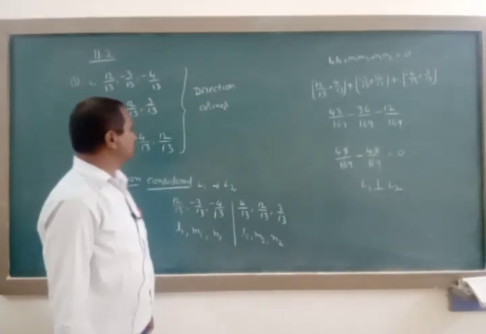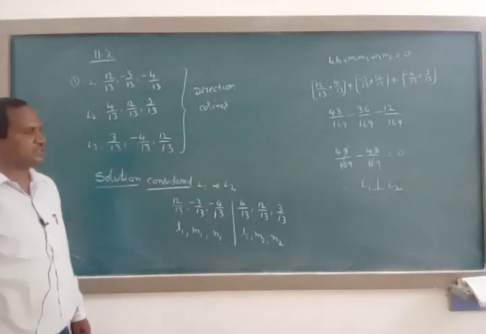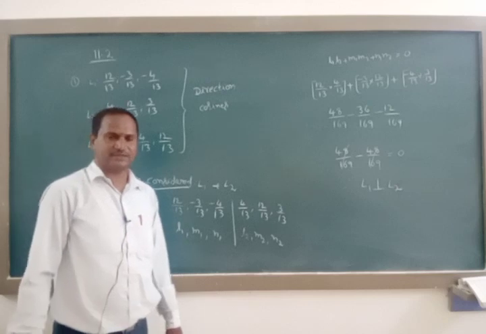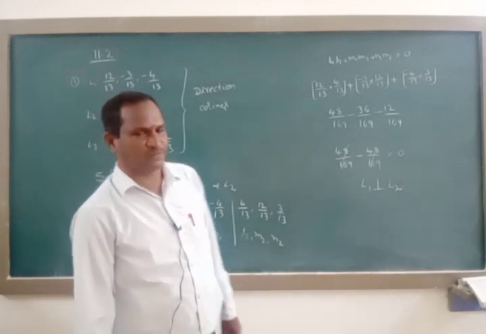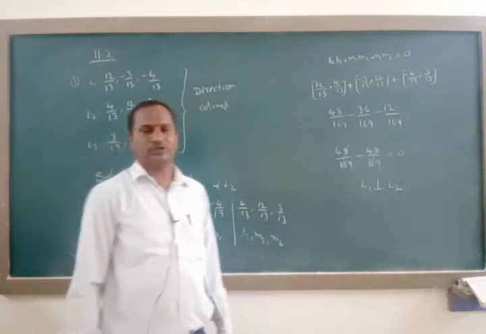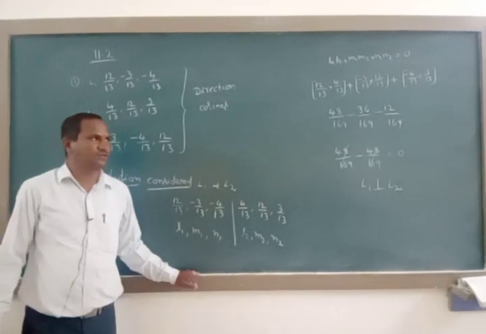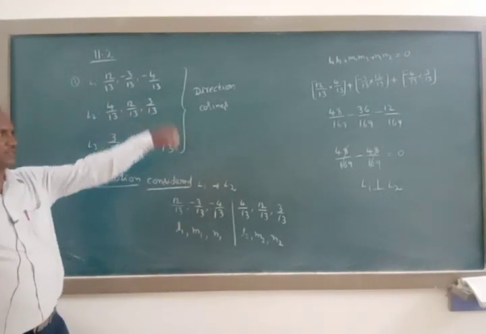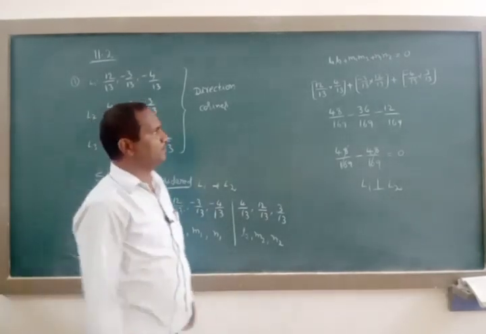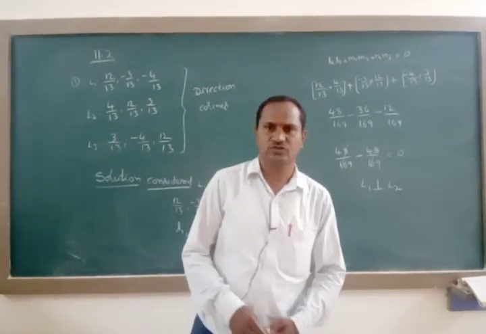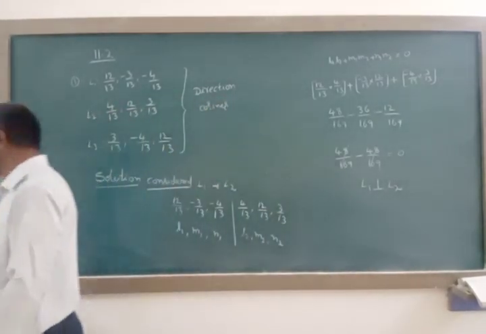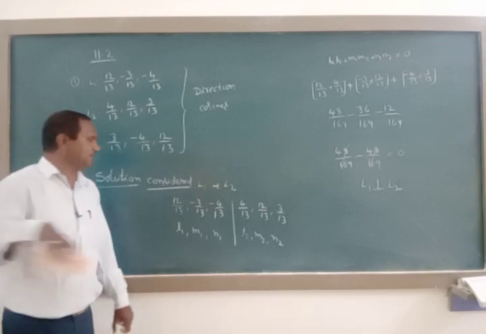Now let us discuss the next: L2 is perpendicular to L3, and the last one, L1 is perpendicular to L3. Like that, for each and every pair of lines we have to check this condition, that is L1 L2 plus M1 M2 plus N1 N2 is equal to 0. Let us consider the two lines L2 and L3 here.